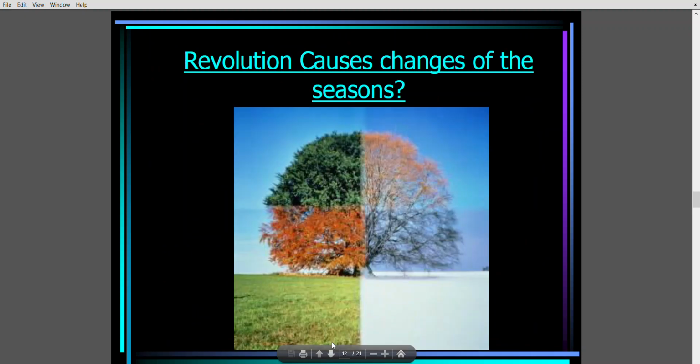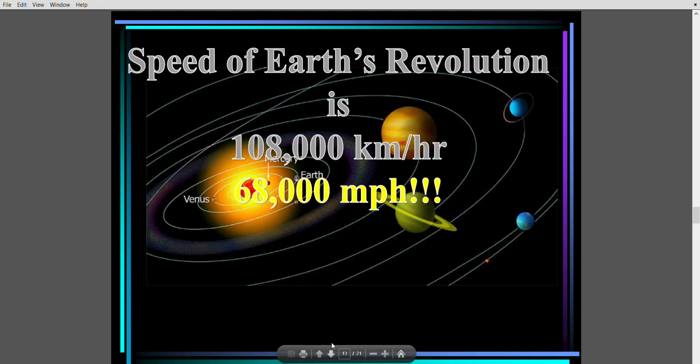Now what causes seasons is really important to understand. The speed of the Earth's revolution is 1 lakh 8,000 kilometers per hour, which is very high.